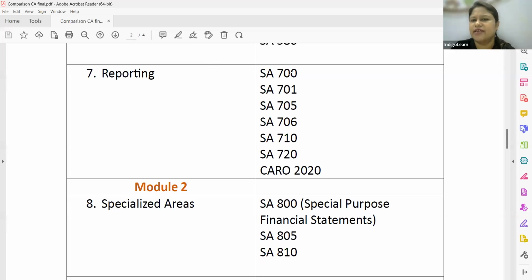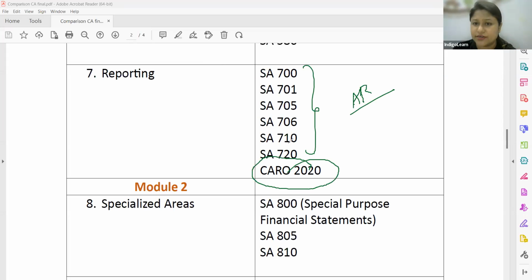You can see 700, 701, 5, 6, 10, 20. All of this obviously talks about audit reporting. So these are going to be a part of the audit report. When you talk about CARO 2020, I told you company audit as a subject, as a chapter itself, is eliminated. So we have to discuss something very important regarding reporting under the Companies Act, which talks about CARO reporting, which has now been taken as a part of the reporting chapter of the new syllabus.